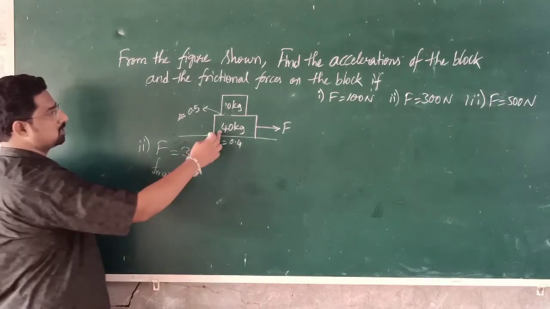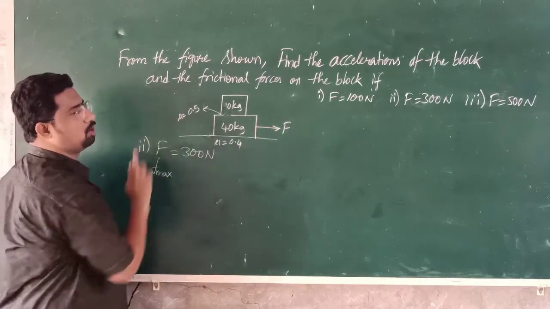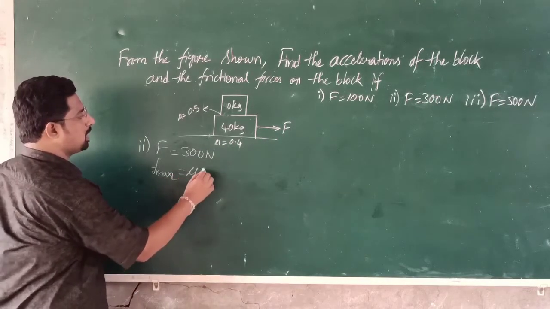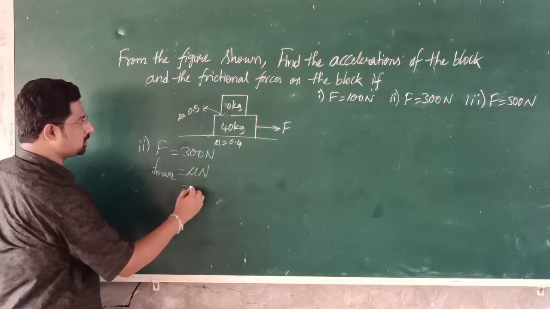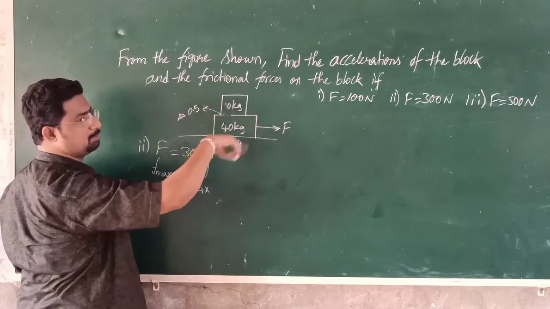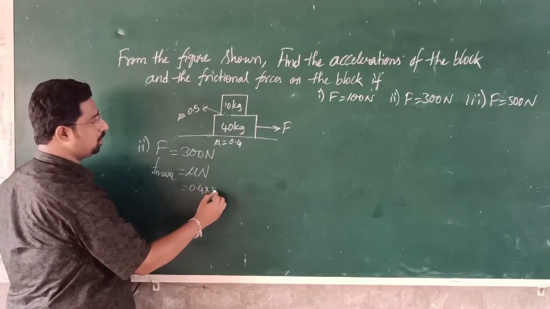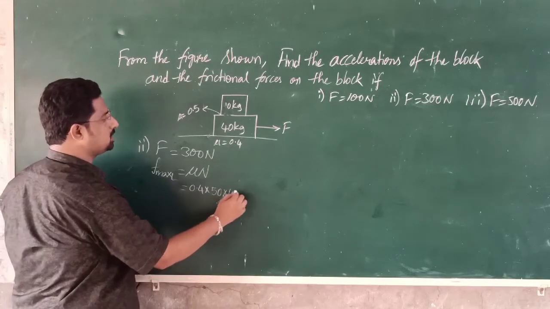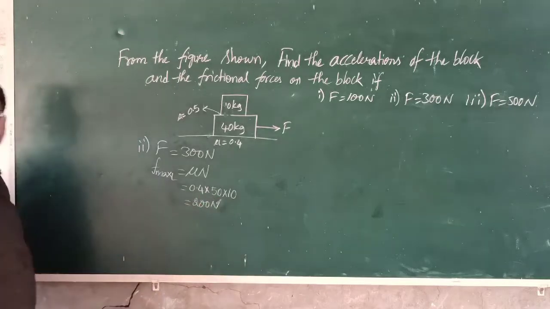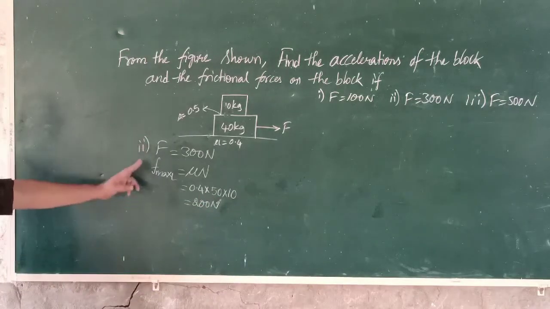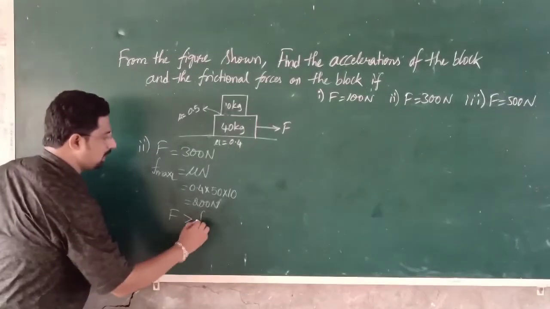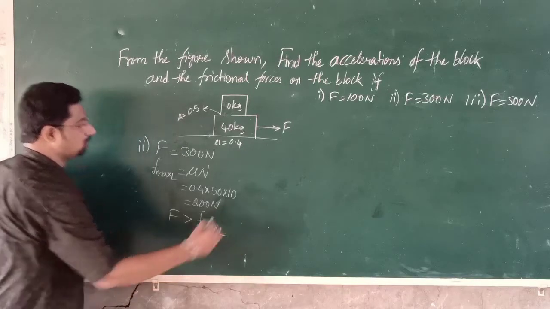The maximum frictional force acting on the lower block is equal to mu into N. So mu is 0.4, N means mg, where the total mass is 50 kg and g is 10. Therefore the maximum frictional force is 200 Newton, isn't it?